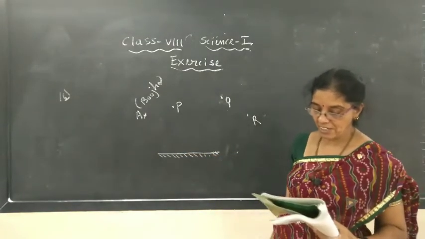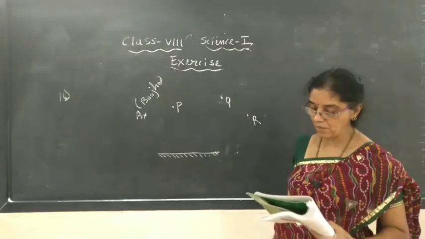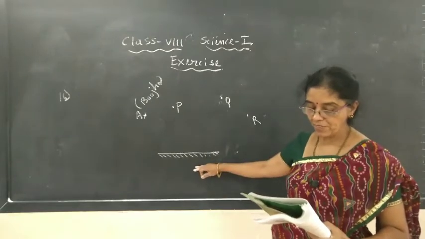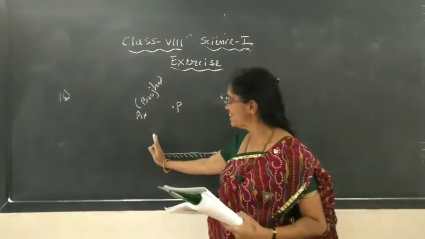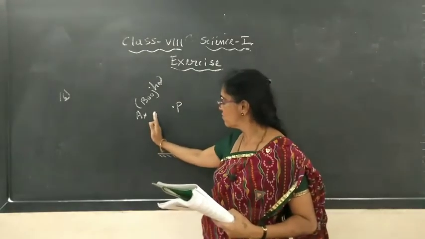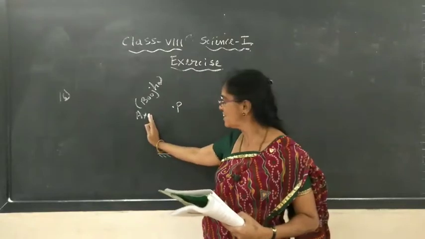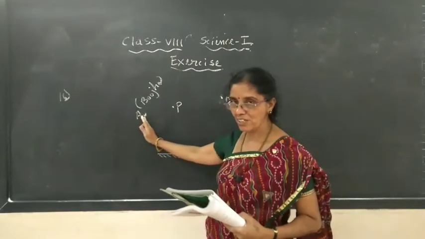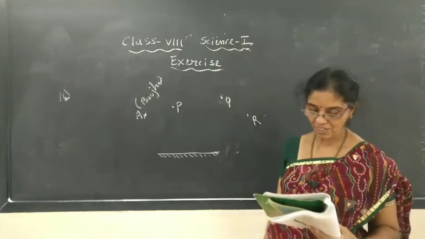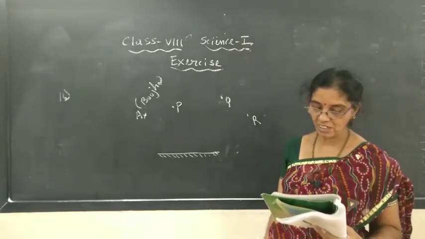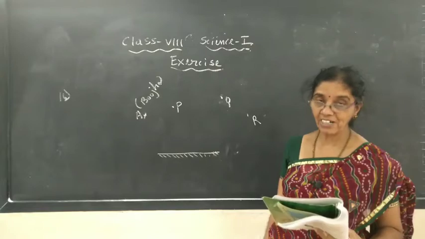Bhoju stands at A just on the side of the plane mirror as shown in the figure. Can he see himself in the mirror? He is slightly to the side, not exactly in front, so can he see himself with great difficulty?